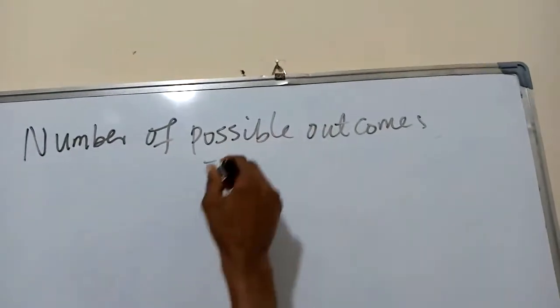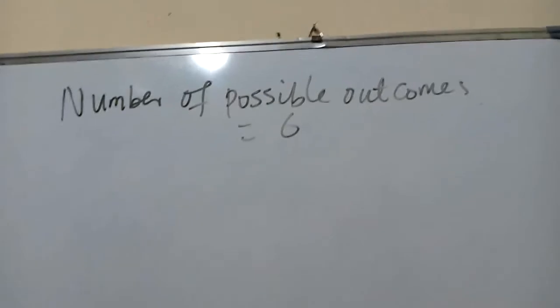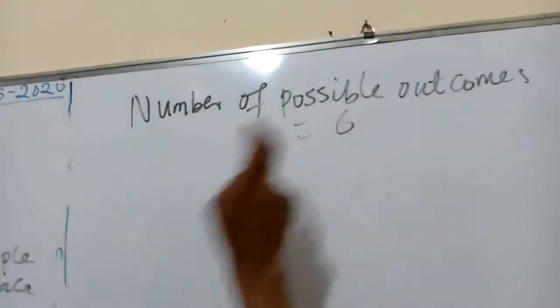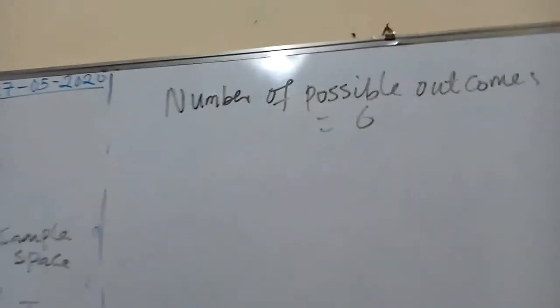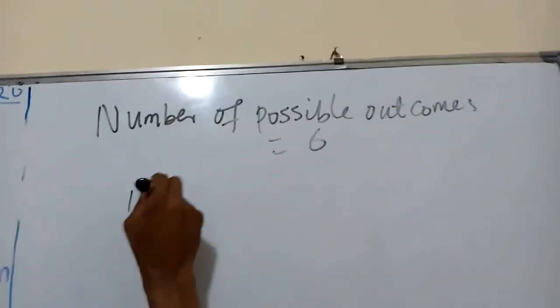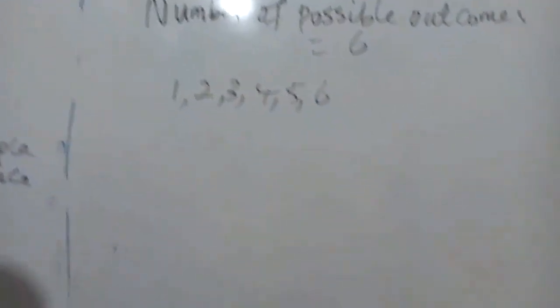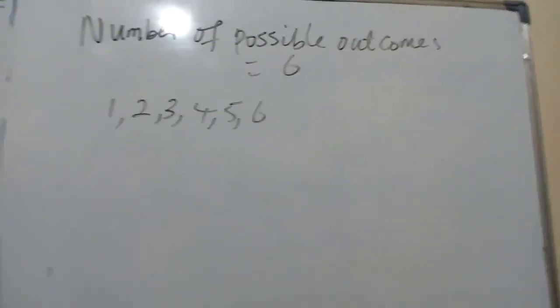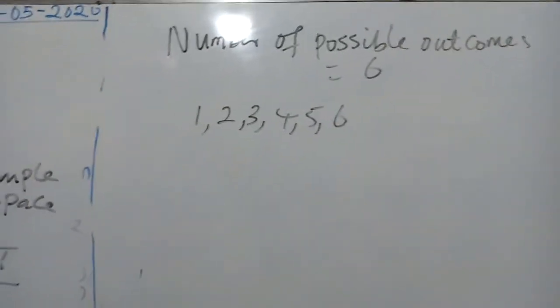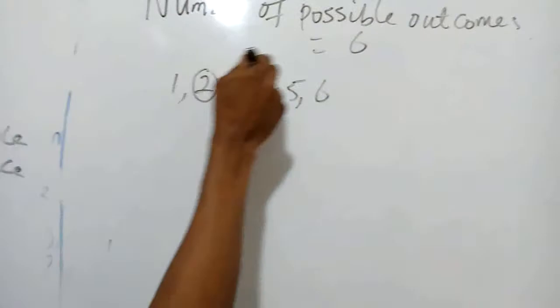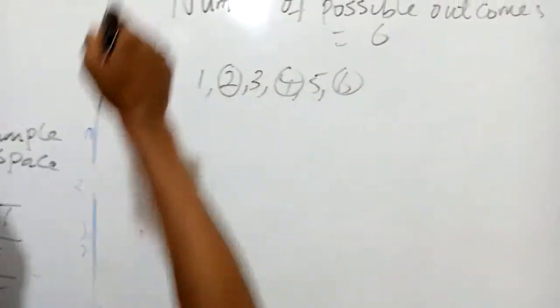From 1 to 6, that is 6. We count numbers 1 to 6, which gives us 6 possible outcomes: 1, 2, 3, 4, 5, and 6. For the probability of getting an even number, we count the number of even numbers we have: 1, 2, and 3.